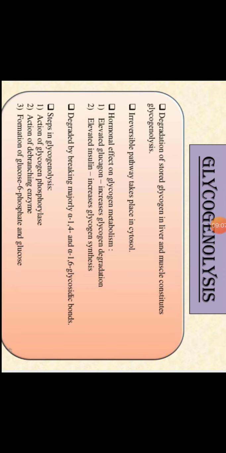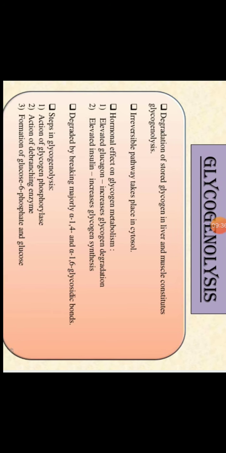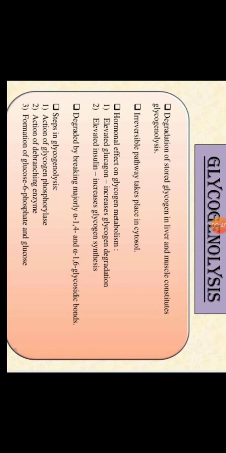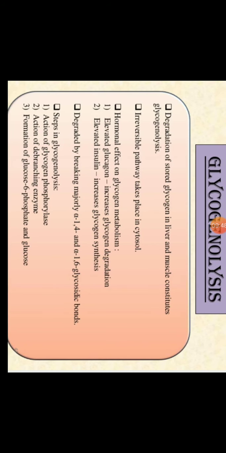Some hormones will affect this glycogen metabolism, and what are these hormones? Insulin. Suppose the insulin concentration is more in your body, then what happens? It stimulates glycogenesis, means it stimulates glycogen synthesis. And if the hormone glucagon is increased in your body, it means it activates glycogenolysis, means it increases glycogen degradation.